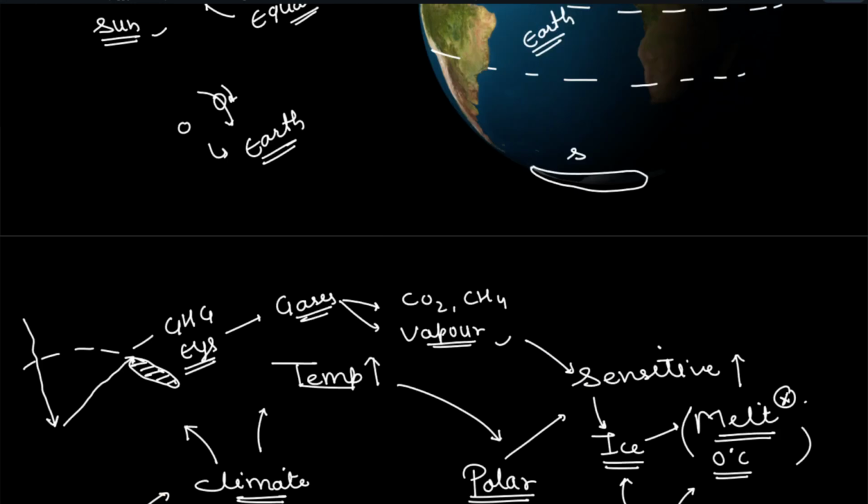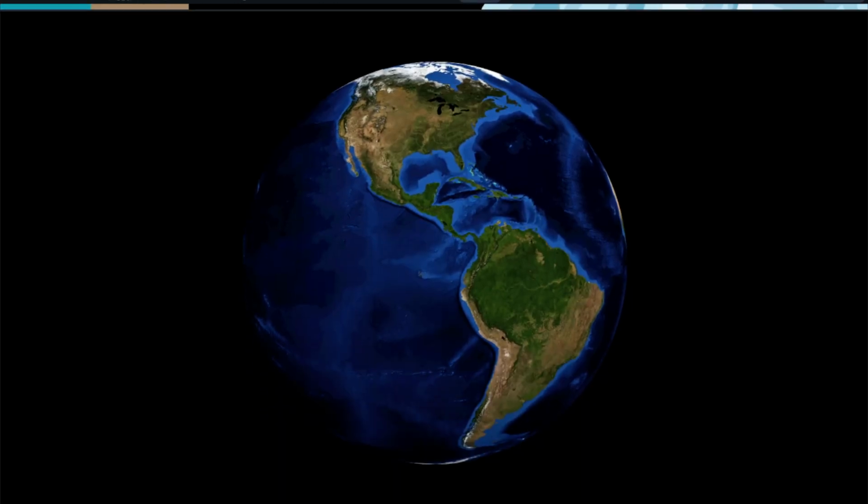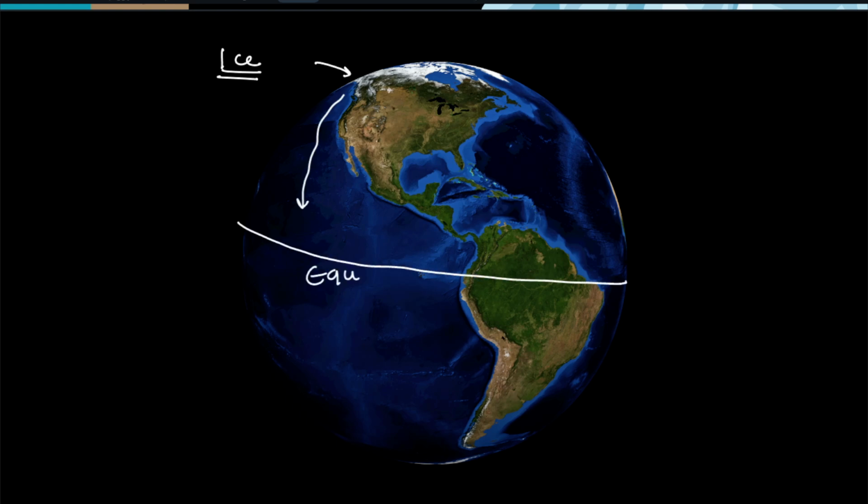Alright, now what happens when the water on the polar region, you can see the ice here, melts and goes towards the equator. Here is the equator, let's say. And from the south side also, the water is coming towards the equator because it is melting.